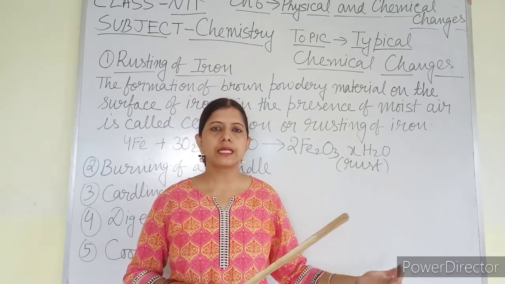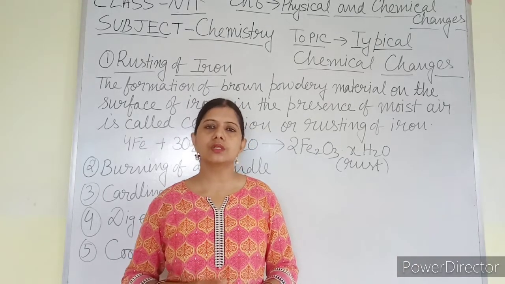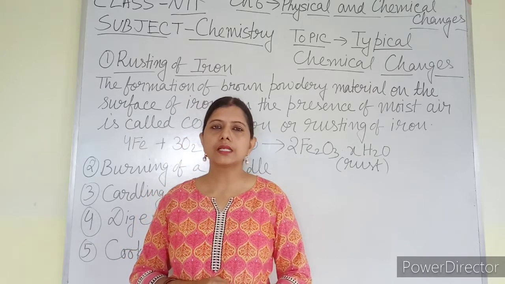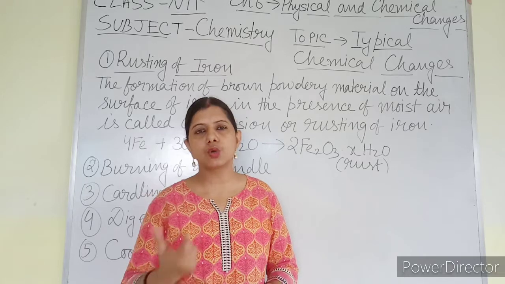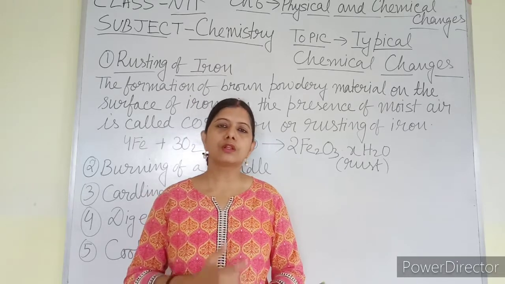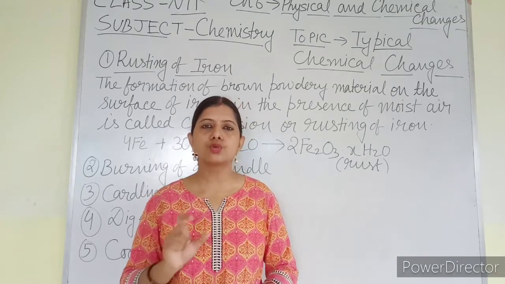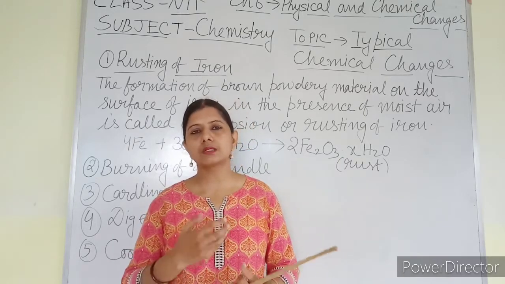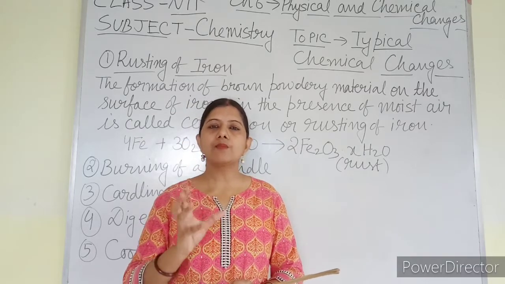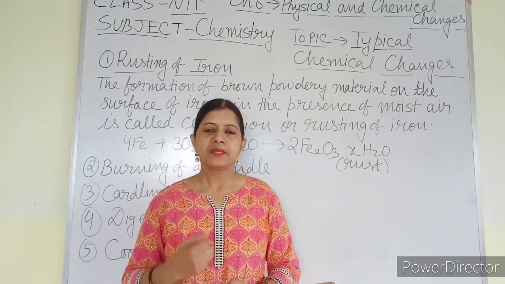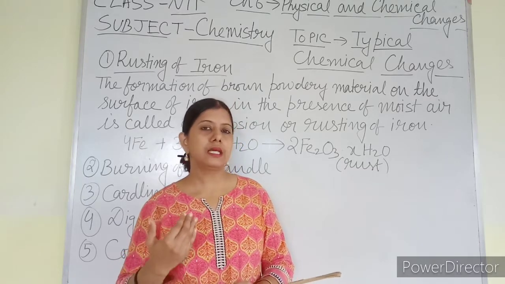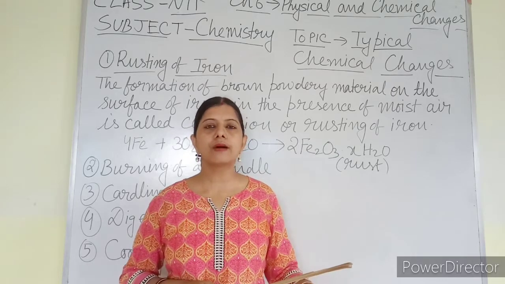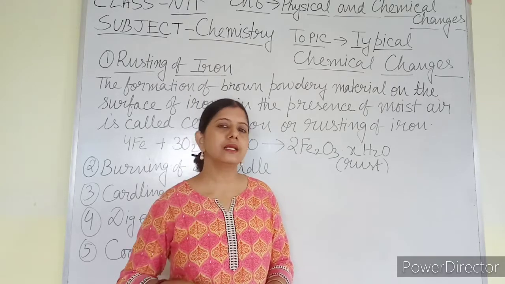Today about rusting, I have written a chemical equation, so you have to learn something more. Iron is denoted by the symbol Fe, although iron, I-R-O-N, does not contain F. From where did this symbol Fe come? The Latin name of iron is not iron, it is something else. From there the symbol Fe has arrived. The symbol of iron is Fe due to the Latin name of iron.